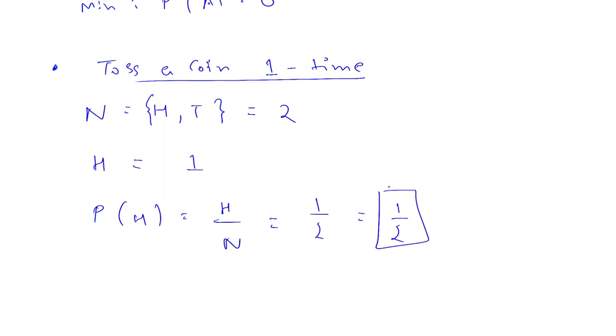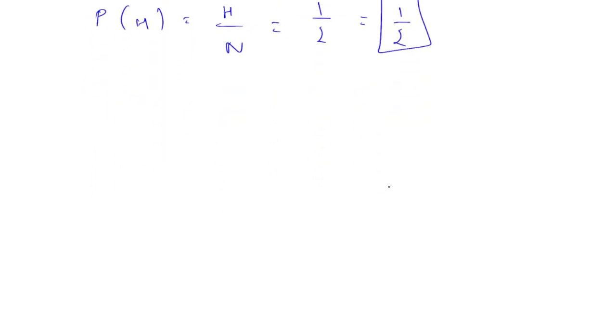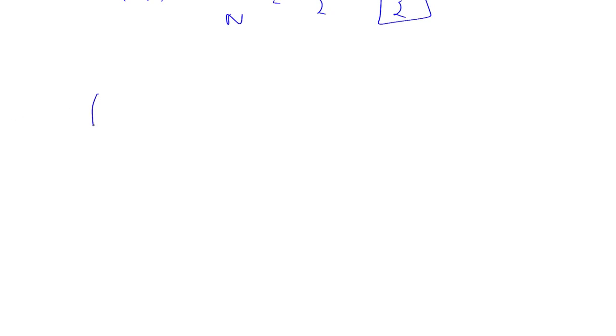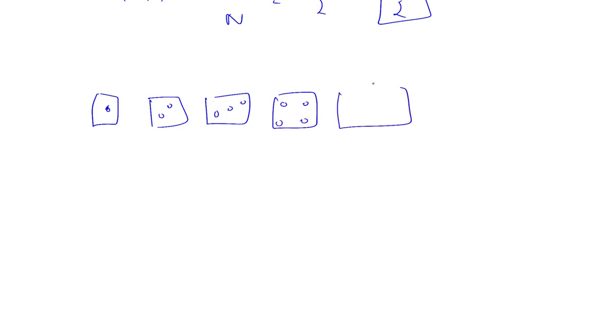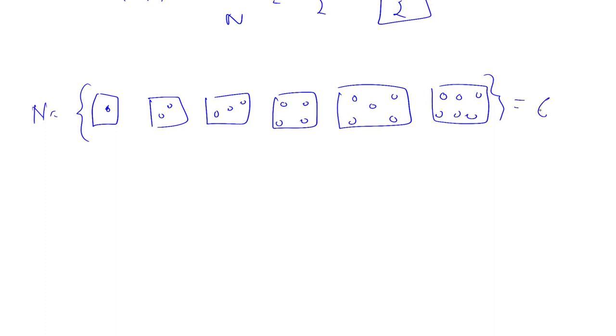Similar thing goes for a die. A die has 6 faces: 1, 2, 3, 4, 5 and 6. These are your total number of events, so in total there are 6.